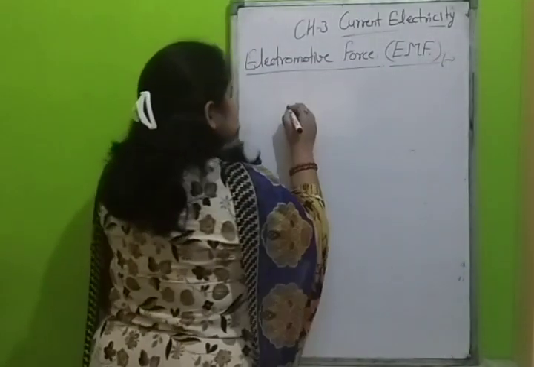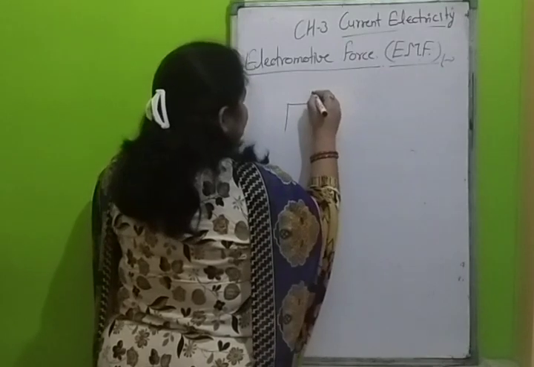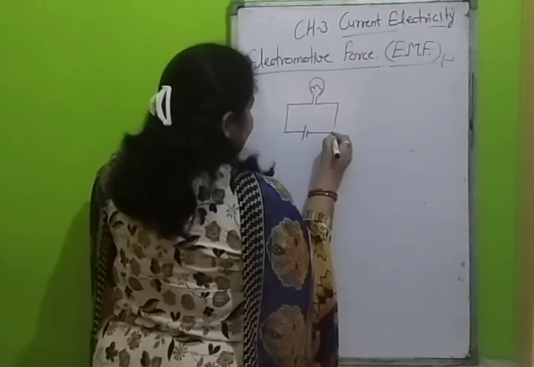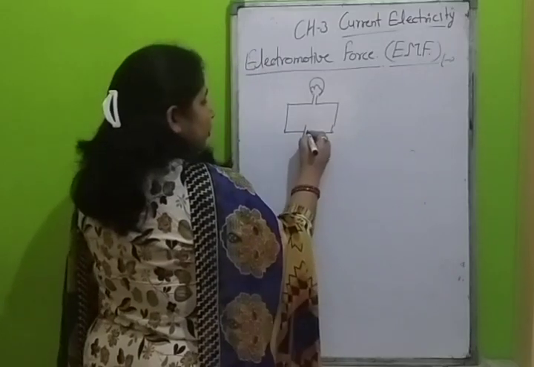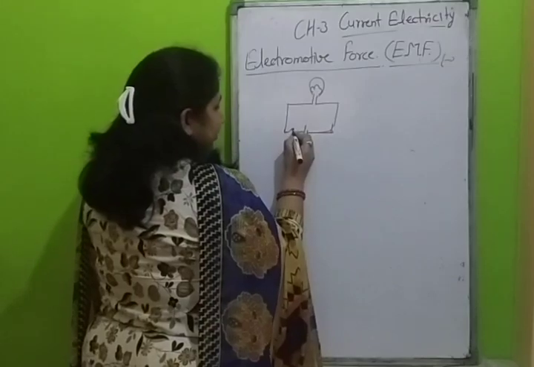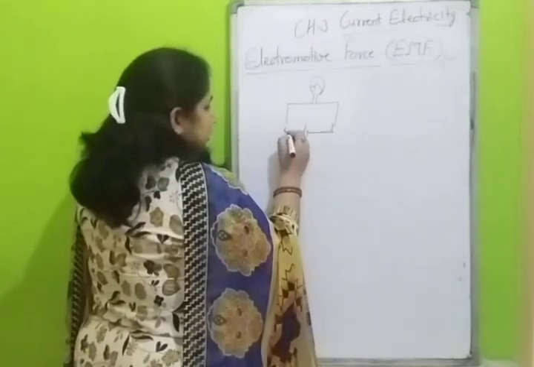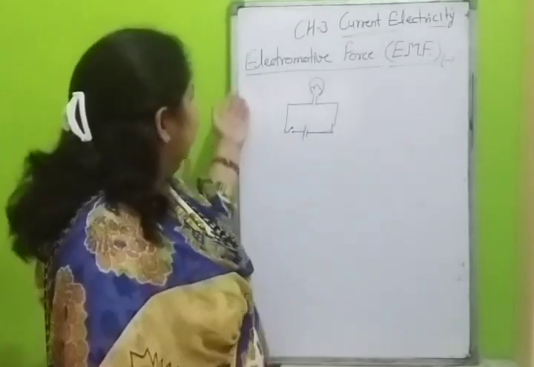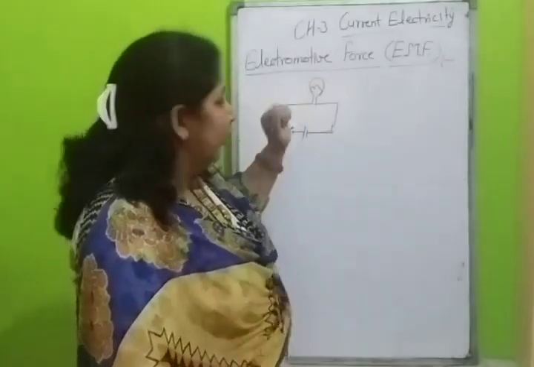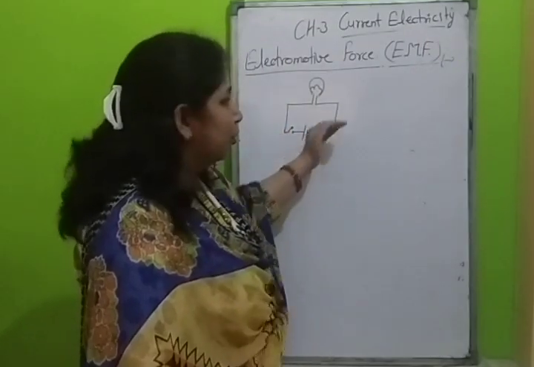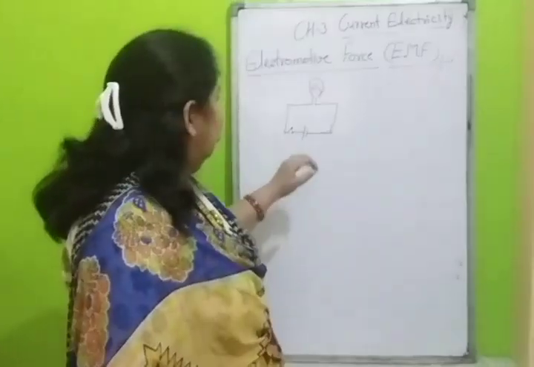When we connect a conductor or any load with a cell, if the key is open, the circuit is broken and the bulb will not glow. If we close the circuit, the bulb starts to glow and charge starts to flow.